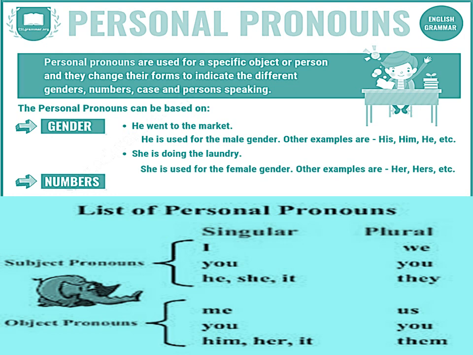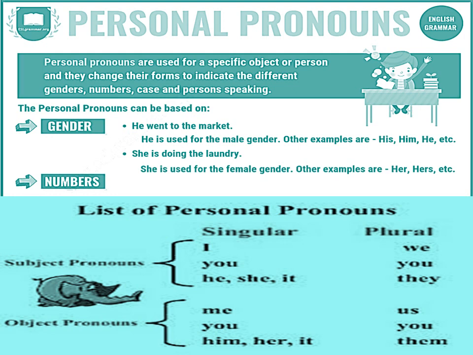So I am talking about he. Who went to the market? He. So the information is about him only. So he, him, his, all these are personal pronouns. They give information about that person or about that object itself. She is doing the laundry. She is a personal pronoun. It gives the information about the specific person or that particular object.